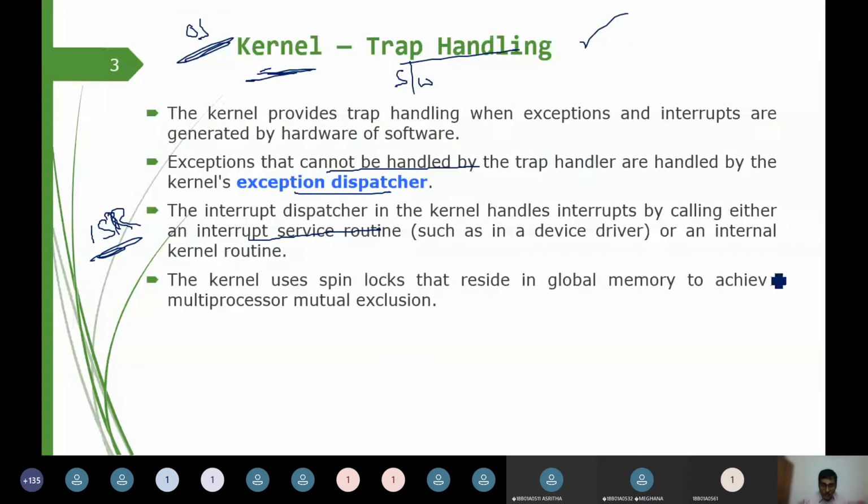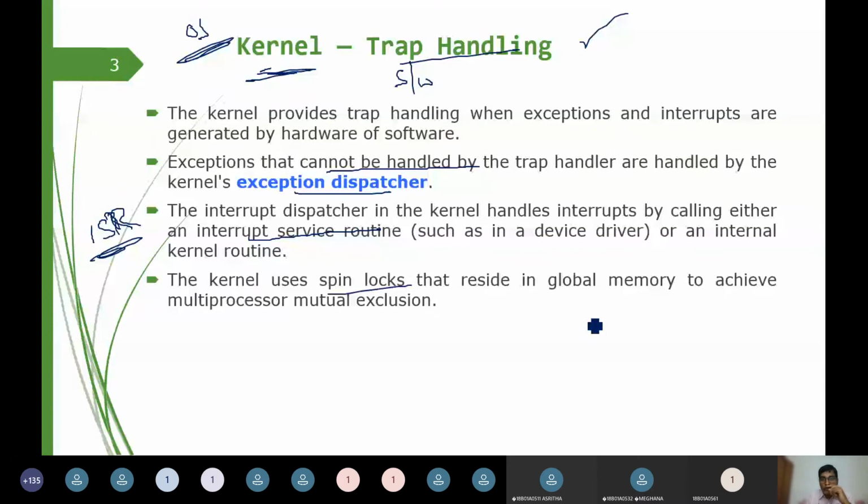Spin lock, we have talked about in process synchronization. A process keeps on verifying whether it can enter the critical section. In that case, it is in a state called a spin lock, and if too much time is consumed in a spin lock, it goes into a state called a deadlock. That is what we talked about regarding the process synchronization problem.